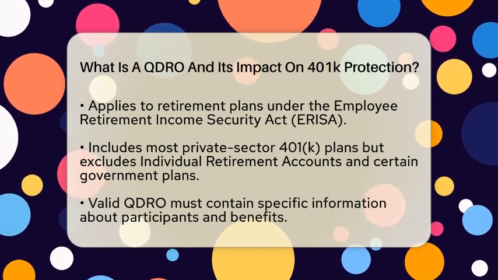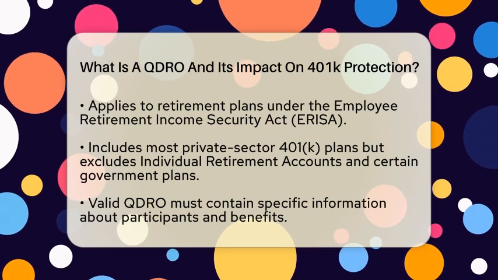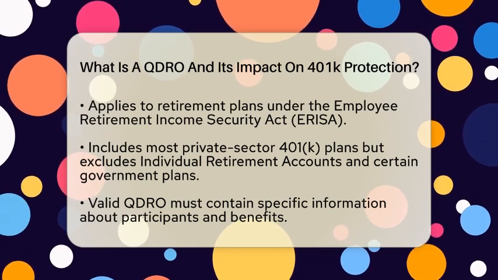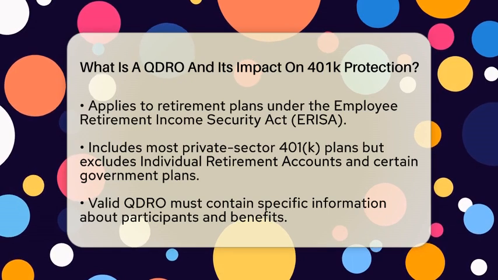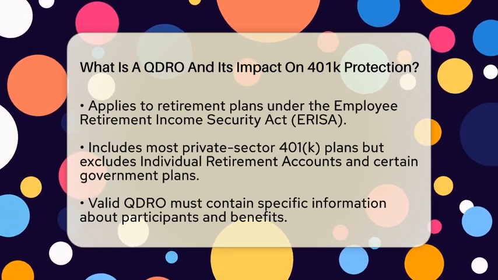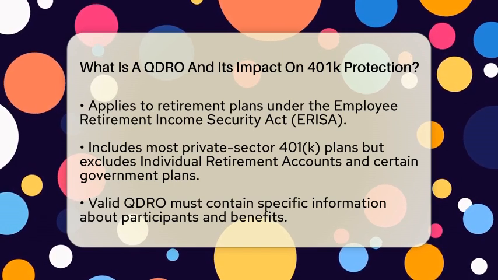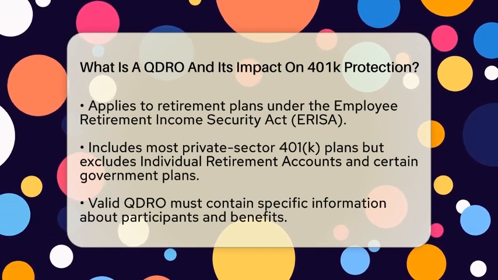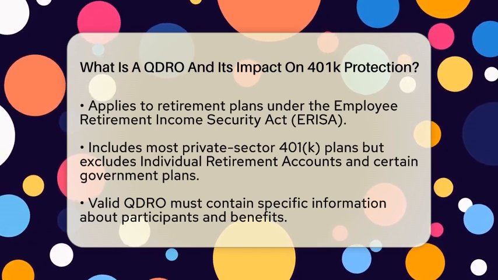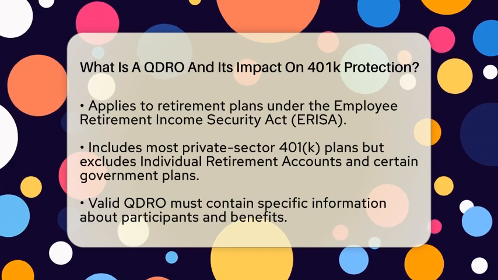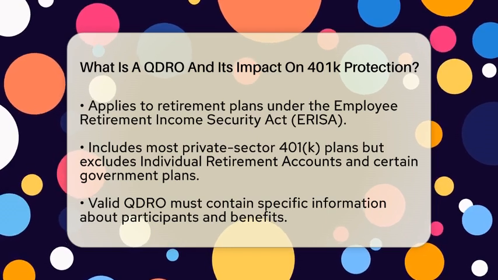This includes the names and addresses of both the plan participant and the alternate payee, the retirement plan it pertains to, the portion or amount of benefits to be paid, and the time period or number of payments involved. The order cannot require the plan to provide benefits or payment options that are not already available under the plan's terms.